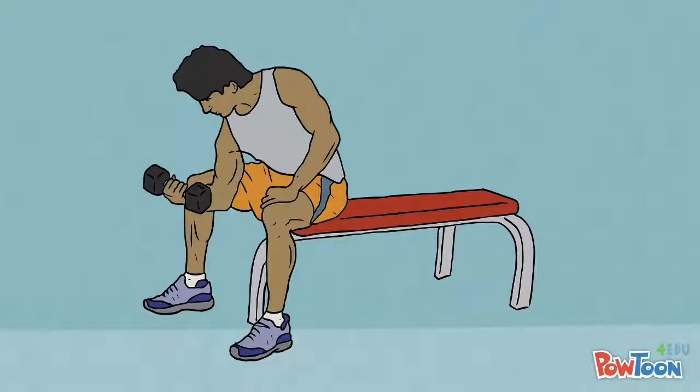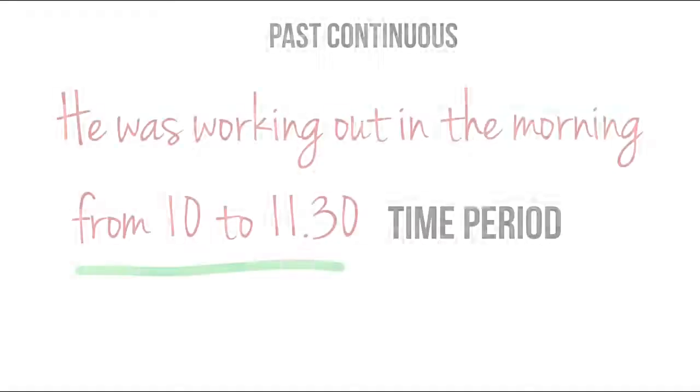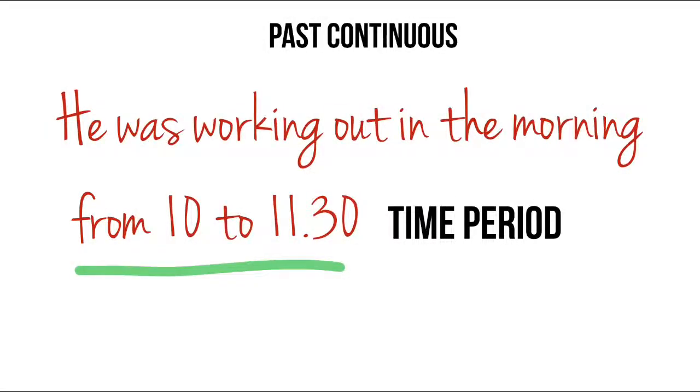He was working out in the morning from 10 to 11:30. So, you remember that past continuous is used when we are talking about some action in progress happening at a certain time. But we also need this tense form when a time period is specified, like in this sentence, from 10 to 11:30. Repeat after me. He was working out in the morning from 10 to 11:30.